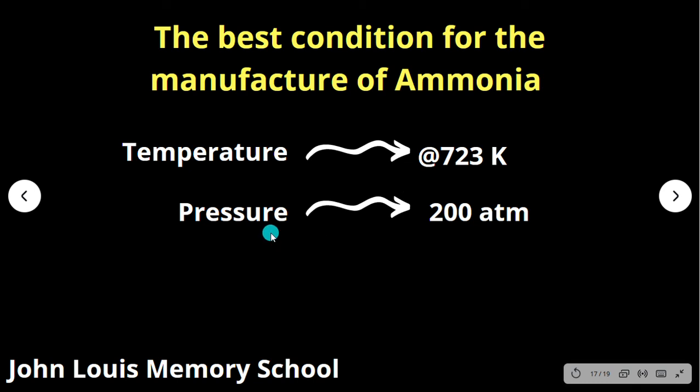Then what is the maximum pressure required to manufacture ammonia? So 200. It is a round off number. No technique is required to remember such numbers. Simply we can remember 200 atmospheric pressure. Even still, if you want to convert into picture, you can do that. So what is a 2 picture? Pair of birds. So what does the first 0 represent? The middle 0 represents football. What does the last 0 represent? Arrow.